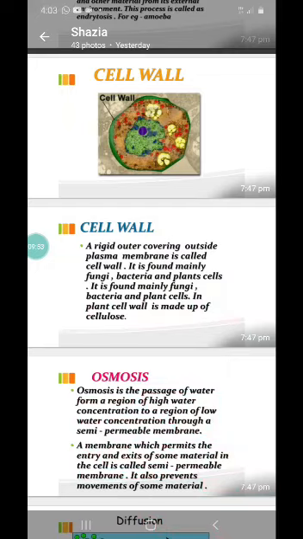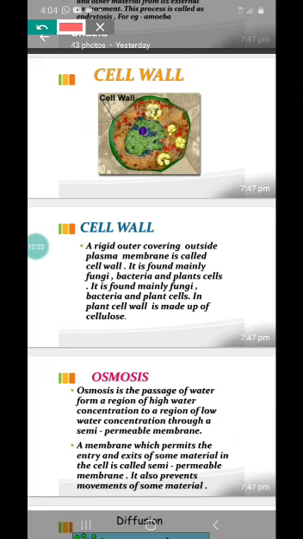Now the cell wall, as I told you, is the outer covering of the plant cell. Clear? Okay. Now the cell wall also, as in the case of plasma membrane, helps in protecting the plant cell from the external injuries, the external factors, etc. And also it helps in the movement of substances in and out of the cell. Right? Okay. So where do you find this cell wall?